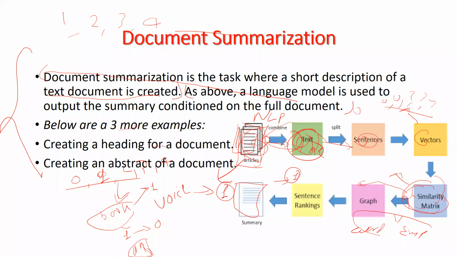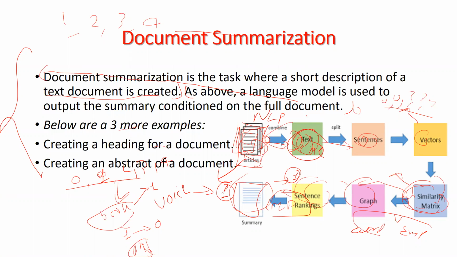Then if a word is useful, we have to rank it higher, and if a word is not useful, we assign a lower number. After graphing, we rank them between 0 and 1. After ranking, we use our NLP model to summarize our full article or whole data set into a summary.